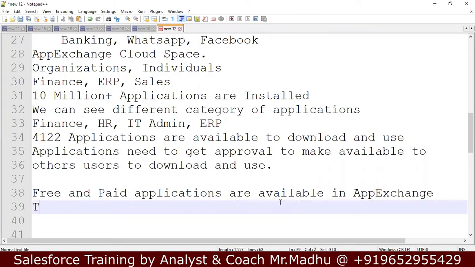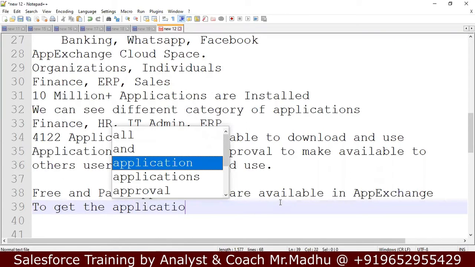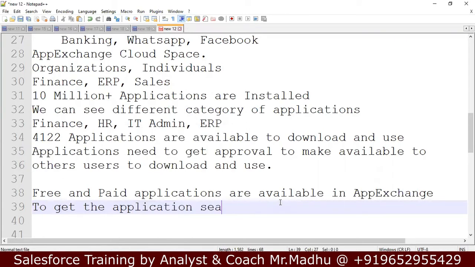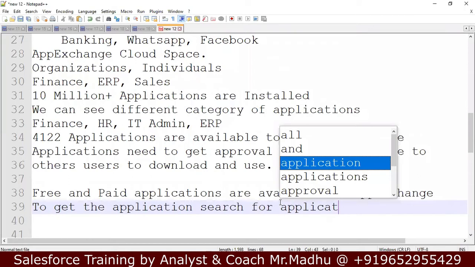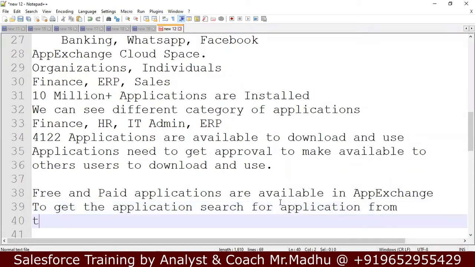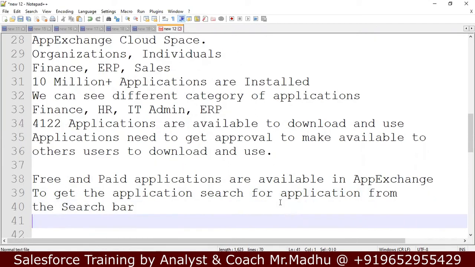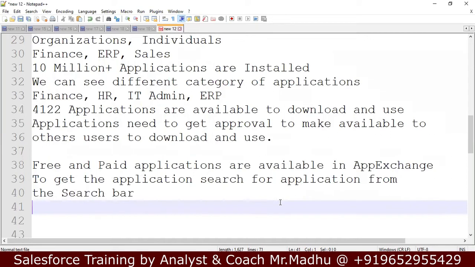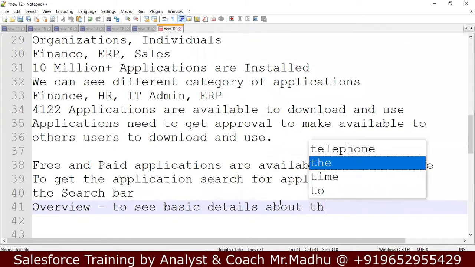To get the application, search for the application from the search bar. After that, you can see two options: overview of the application to see basic details about the application.